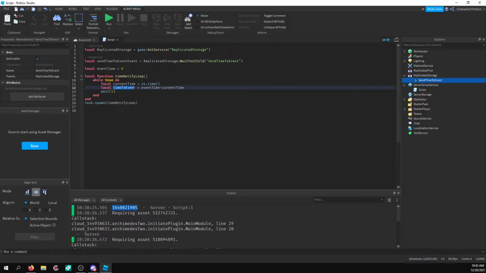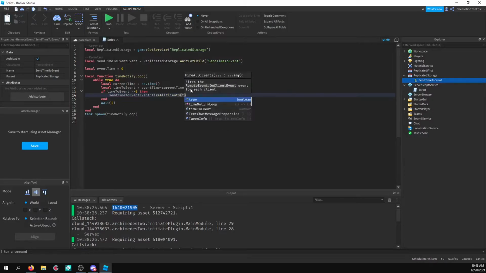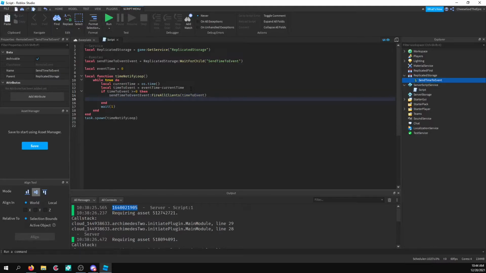So time to event is that, and we will say if time to event is more than or equal to 0, then what we want to do is send time to event, fire all clients, and we would give the time to event. And in the case that the time to event is less than 0, that means the event has already happened.